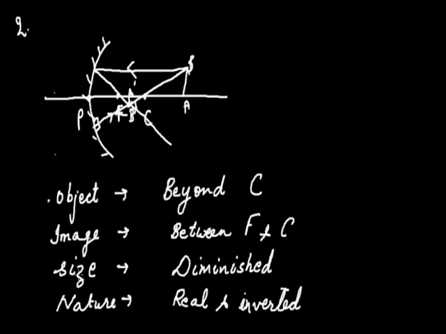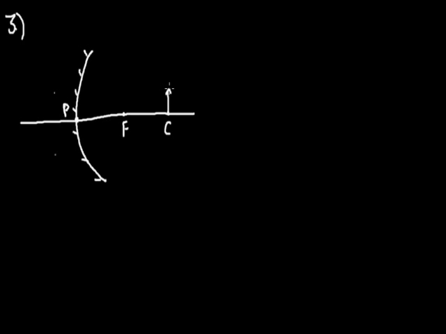So let's have the third case, and in this case we'll see that if the object is placed at the point C, that is center of curvature of a concave mirror, then its image is obtained at C and its size is same as the object size. This is the point focus, this is the point C, center of curvature for the mirror, and this is the point P, pole of the mirror.